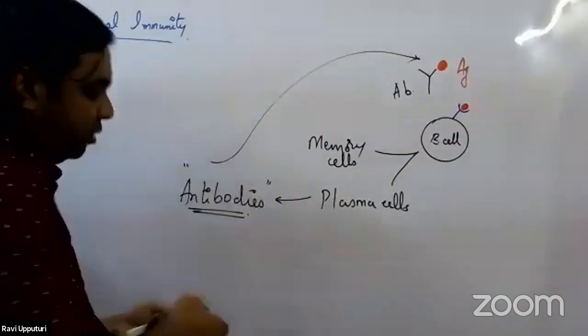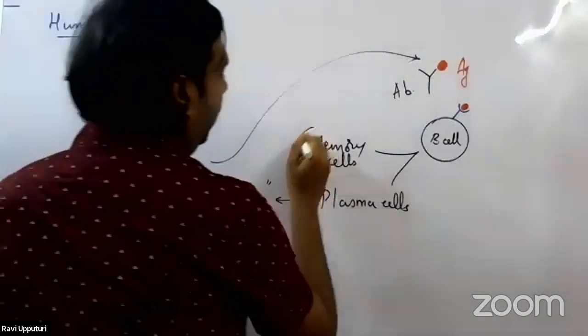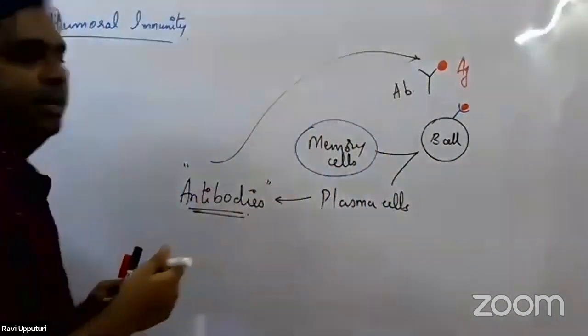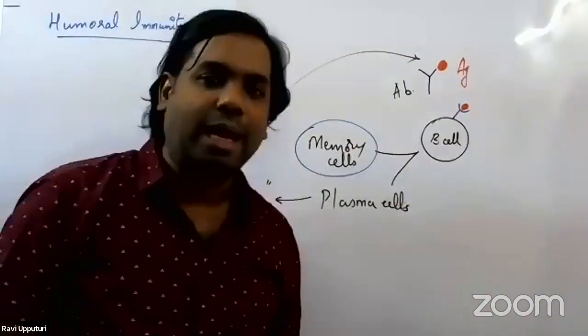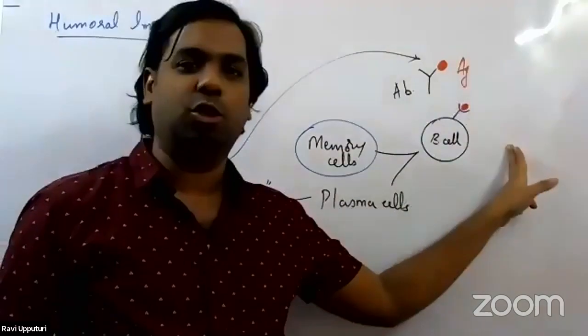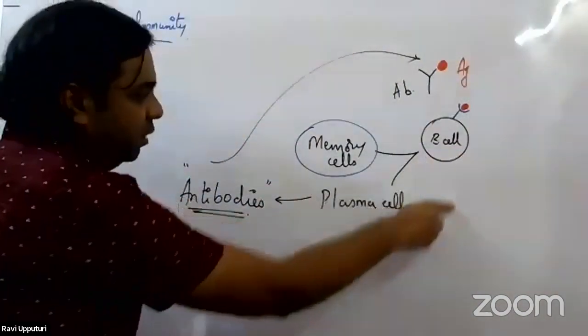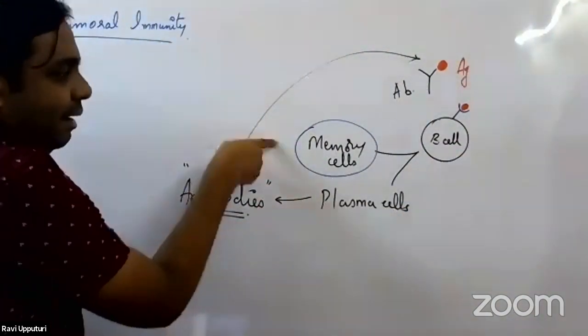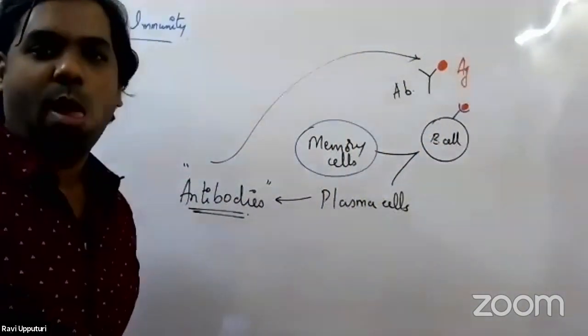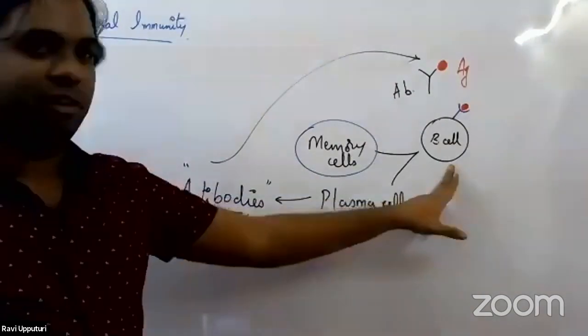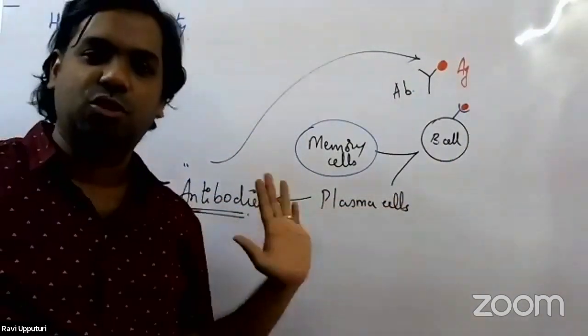Now, what will the memory cells do? These memory cells will start remembering this antigen that has entered inside the body, such that the second time, whenever the same antigen enters into the body, this process will not occur. Directly, the memory cells will go and start targeting this antigen. At that point of time, differentiation of B cells is not required.